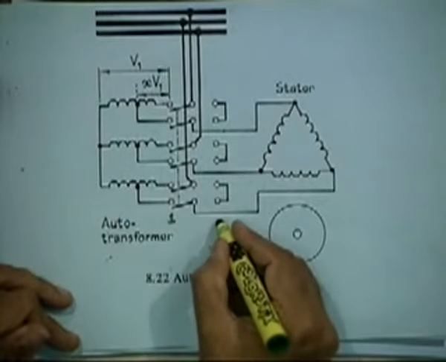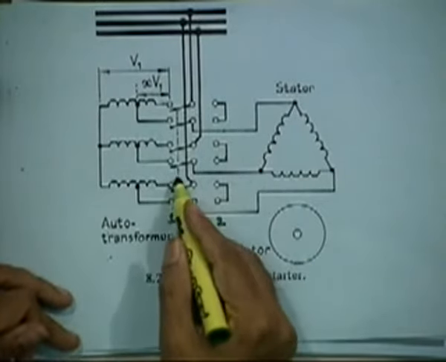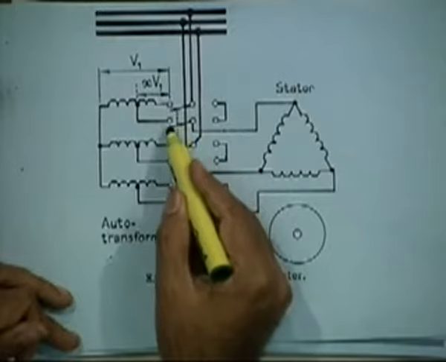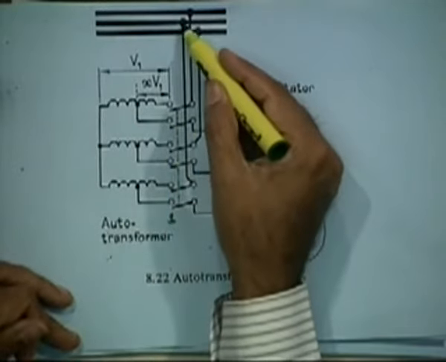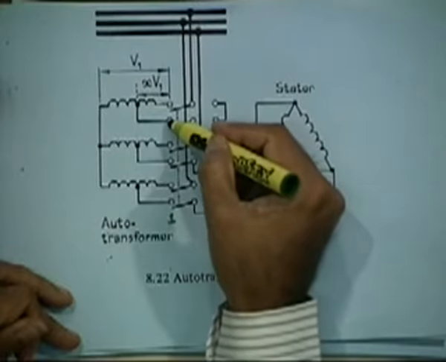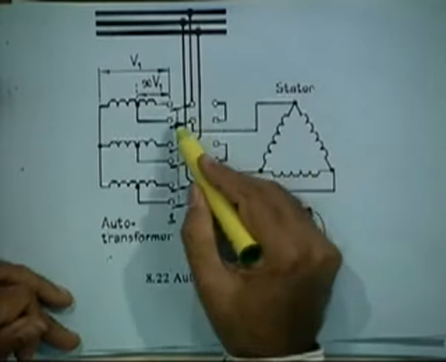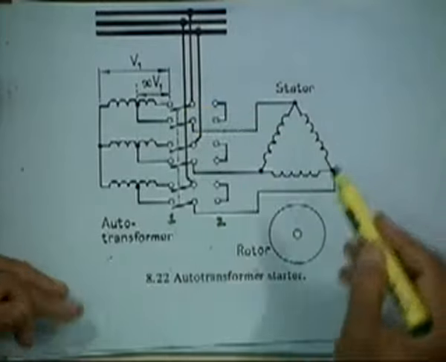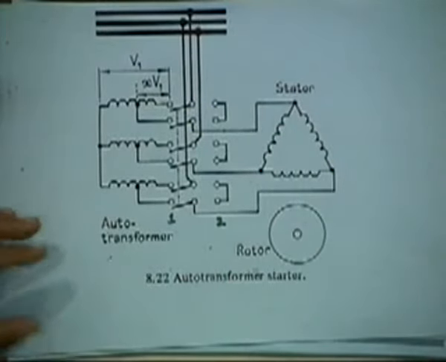If you connect it here, the supply is coming to these points, and the motor is connected to the second point. But if you put it the other way around, then the whole of this voltage will come. So these are the connections of the star delta starter and auto transformer starter.